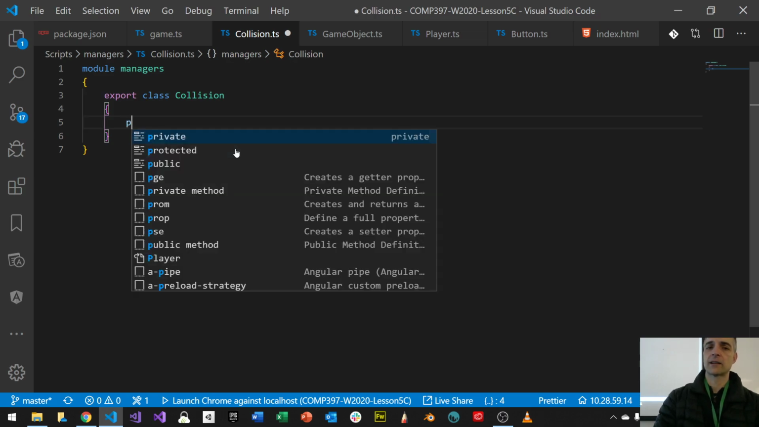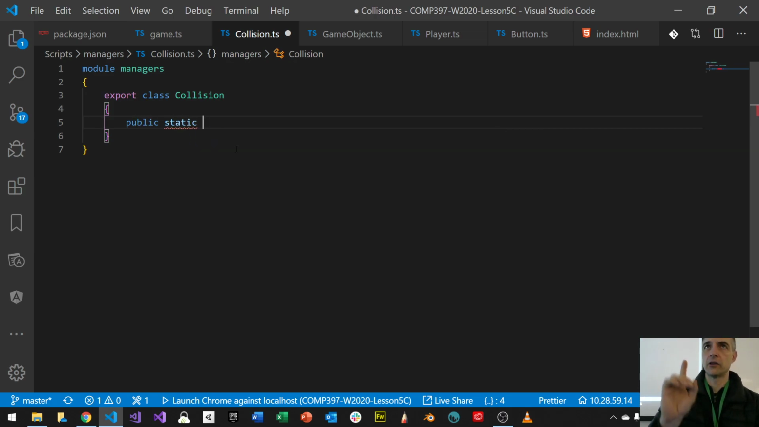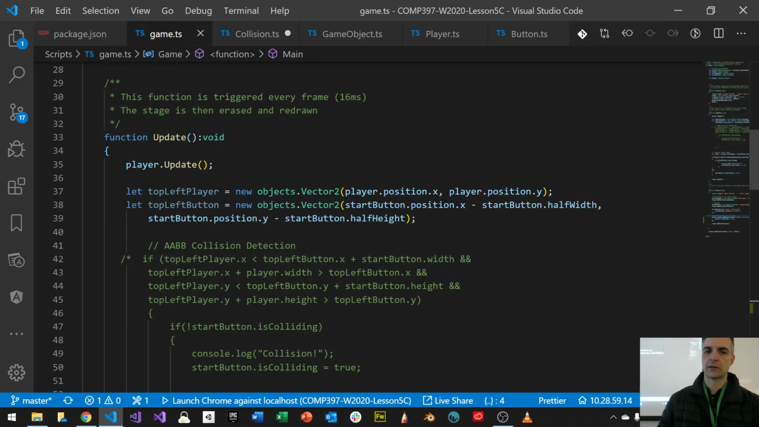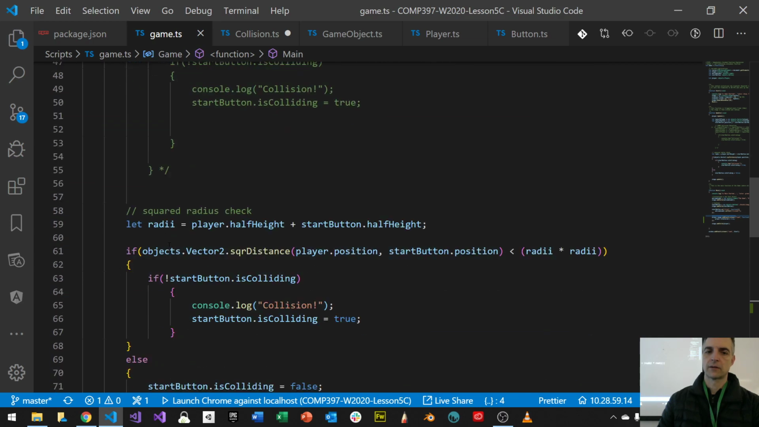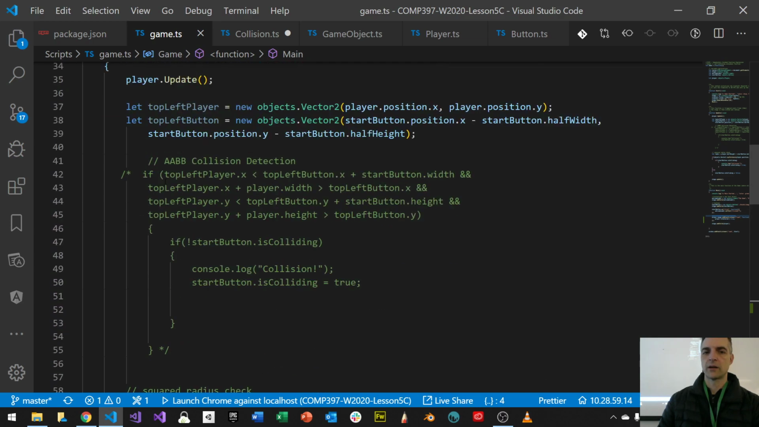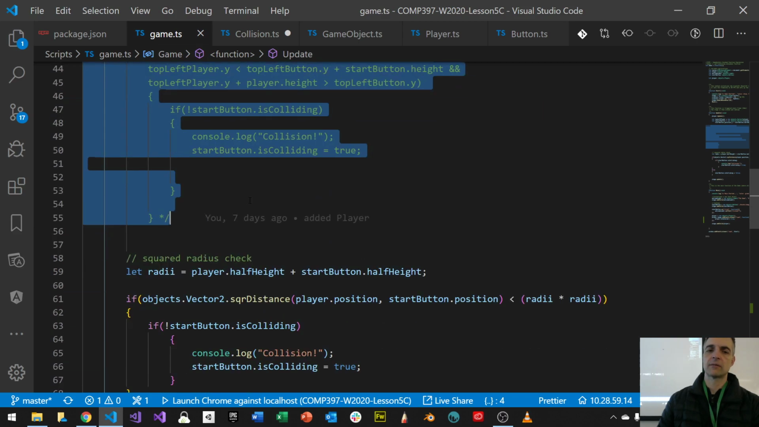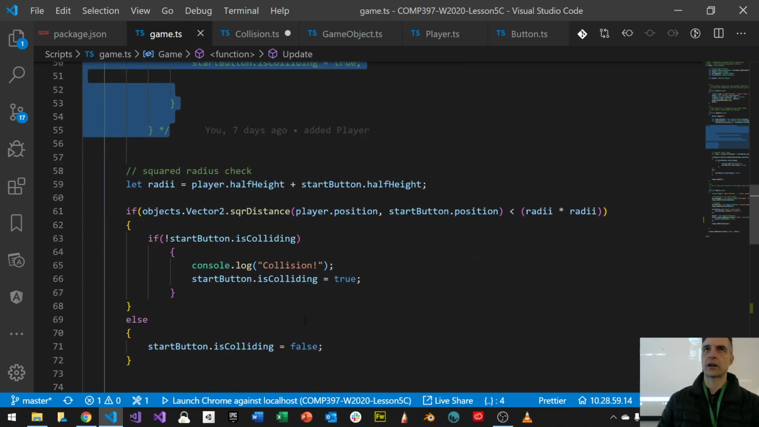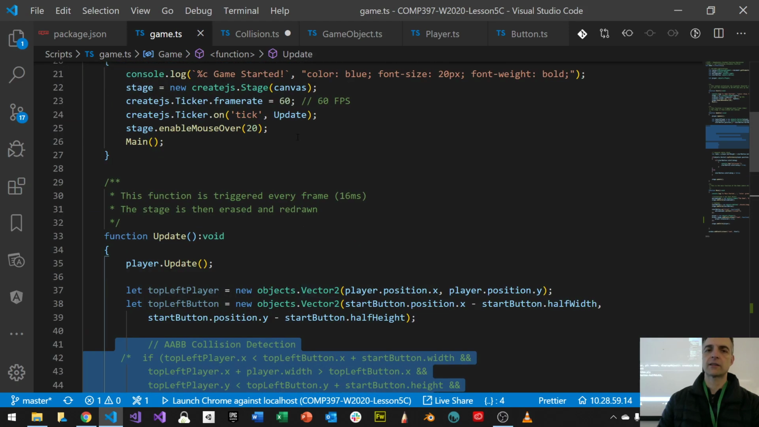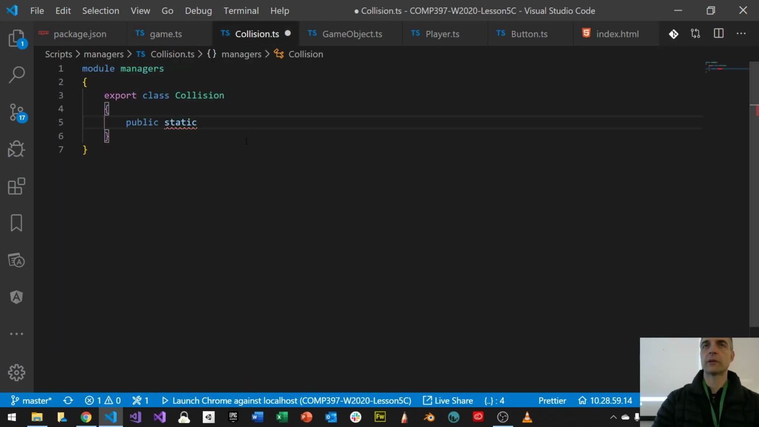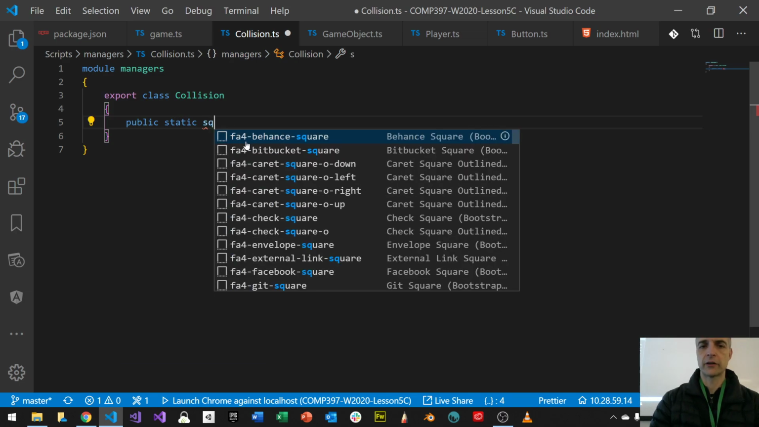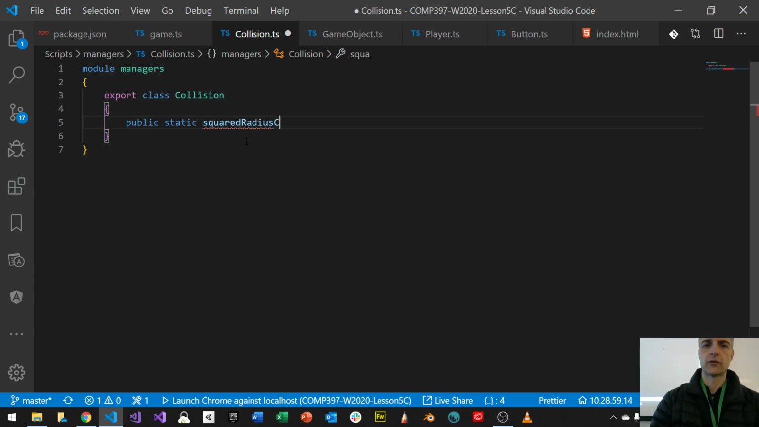Okay, inside the class, I'm going to have a new public static function. And that public static function is going to be the same as this one. So I'm going to have two functions. One, which is going to be AABB, Axis Aligned Bounding Box, collision detection. And the other function we're going to have is squared radius check. Those two functions. Let's list those functions now. So here's the first one. So public static, and I'm going to call this squared radius check.